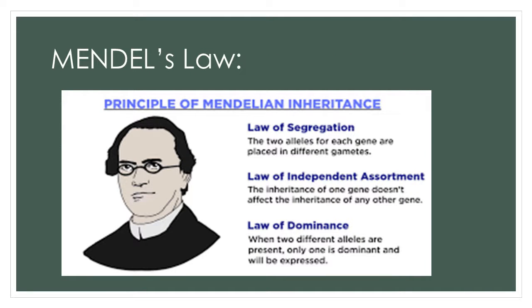Mendel's laws, the principles of Mendel's inheritance. These are the 3 laws: the law of dominance, the law of segregation, and the law of independent assortment. The law of dominance states that when two different alleles are present, only one is dominant and expressed. The law of segregation: the two alleles or contrasting characters for each gene are placed in different gametes, as gamete formation is explained by the Punnett square. The law of independent assortment states that the inheritance of one gene does not affect the inheritance of any other gene, as studied in the dihybrid cross.